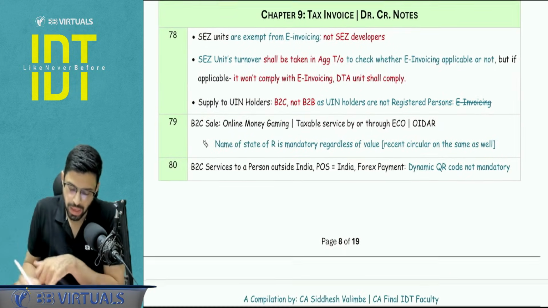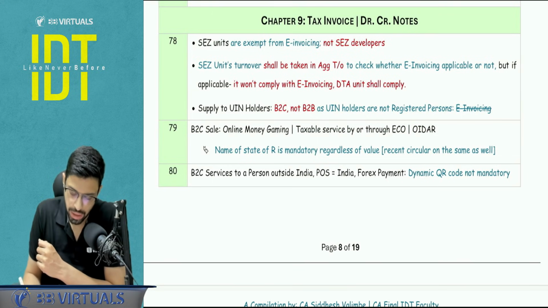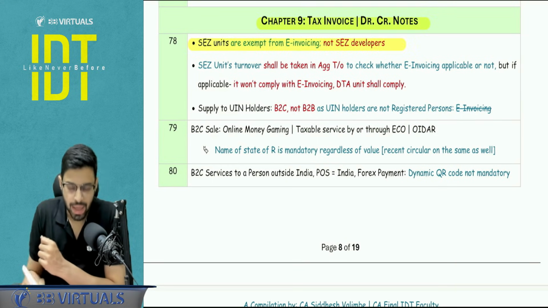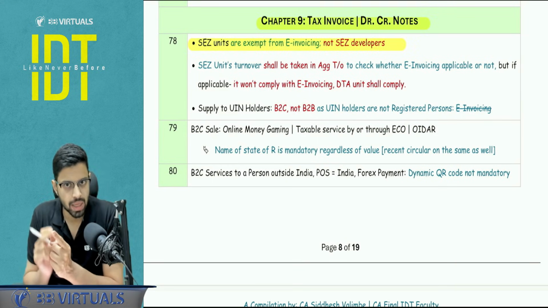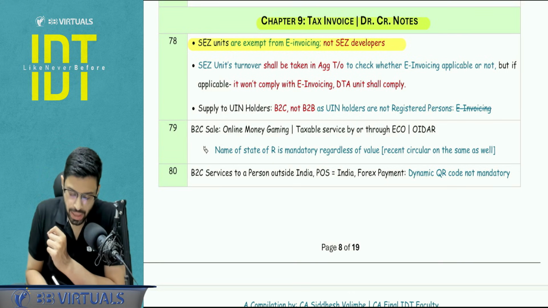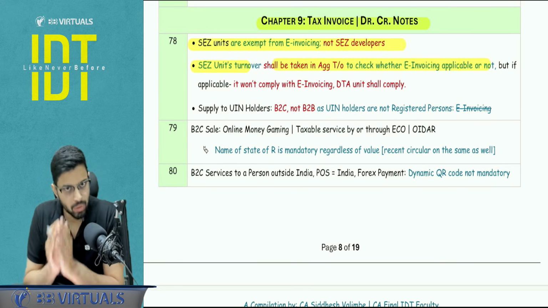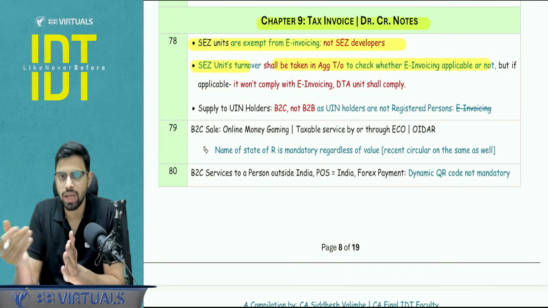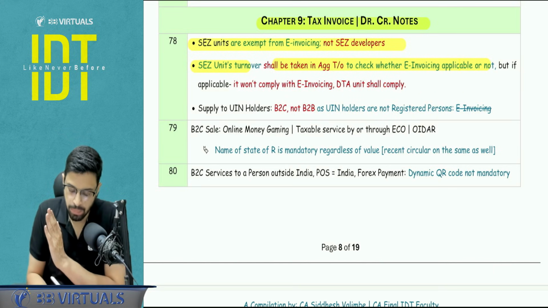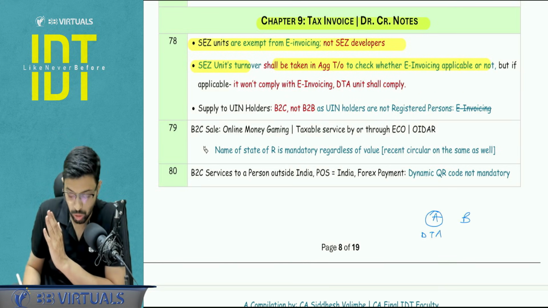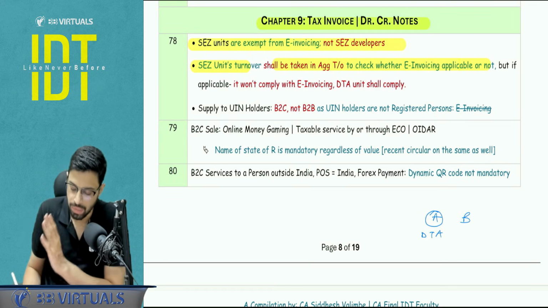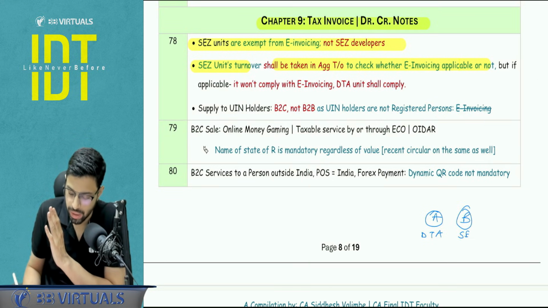Okay, chapter number 9, tax invoice, debit note and credit note. Certain points to be noted. SEZ units are exempt from the invoicing concept, but not the SEZ developer. SEZ units' turnover will be included in the aggregate turnover to check whether invoicing applies or not. For example, there are two units of a company, A and B. A is in the DTA, the domestic tariff area, and B is, let's say, an SEZ unit.